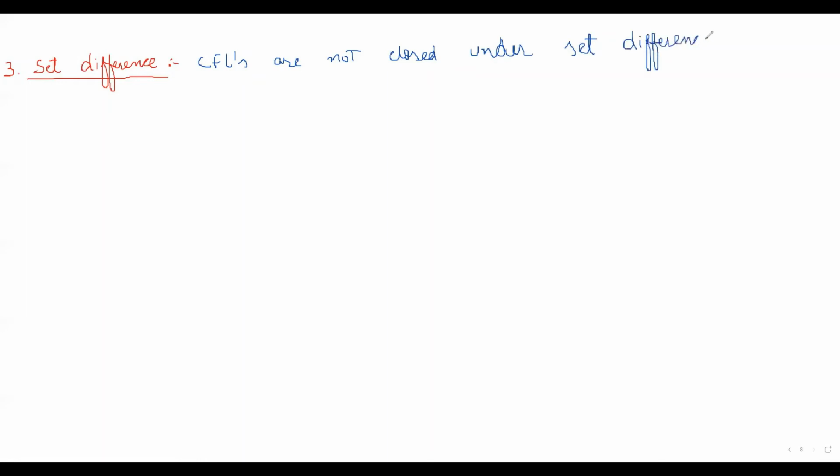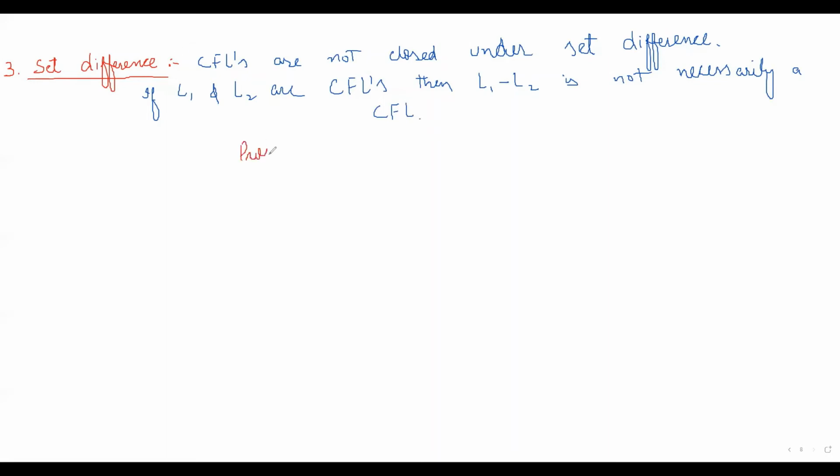It means that if L1 and L2 are context-free languages, then L1 minus L2 is not necessarily a context-free language. And the proof of this particular theorem is also homework for you.